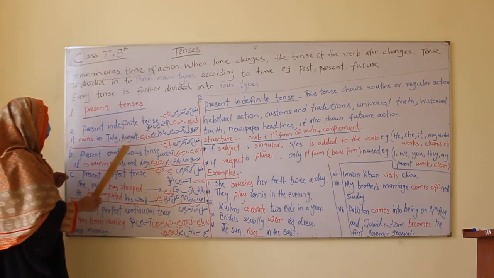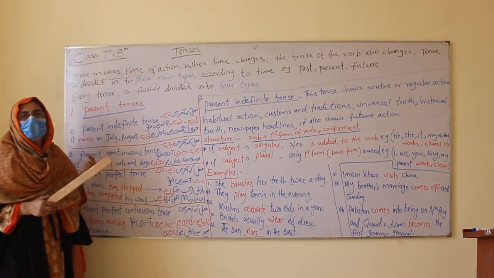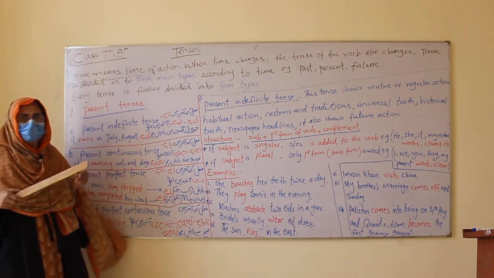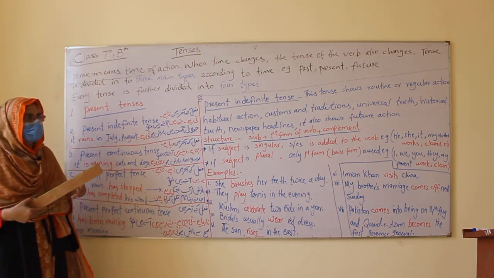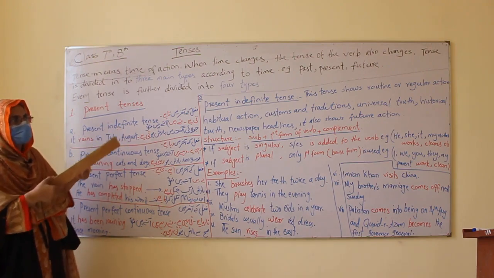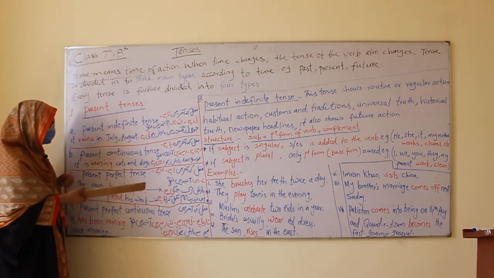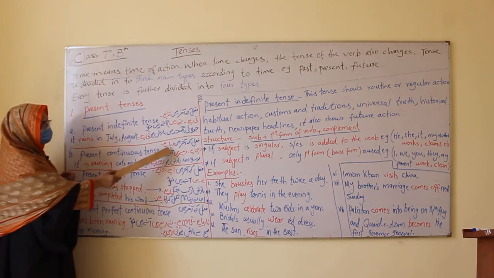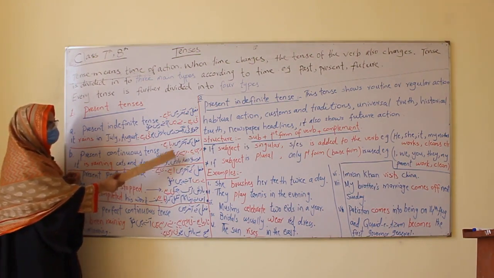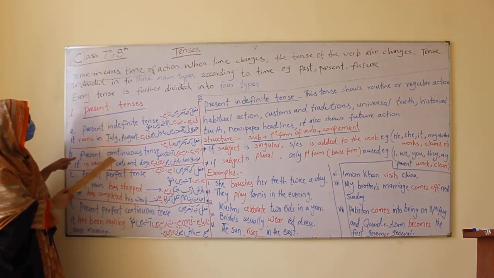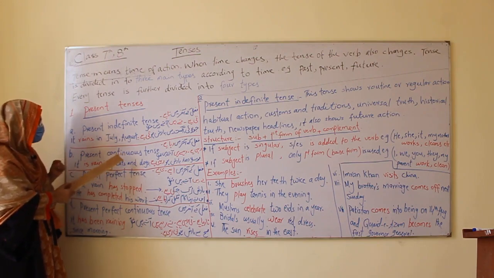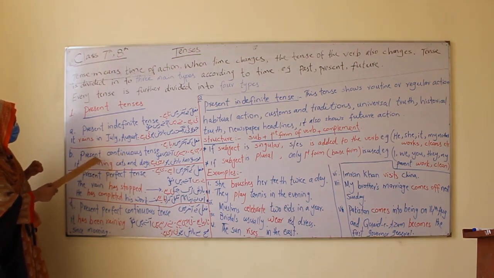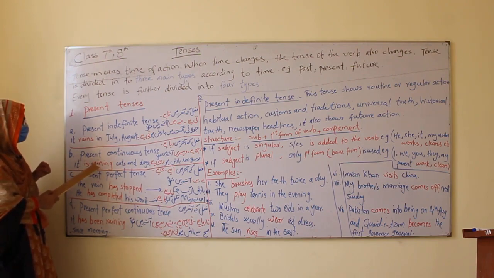What is continuous tense? Continuous means going-on actions. What's happening now, at the moment? Like what I am doing now, I am teaching. What you are doing, you are listening to me. What the workers are doing, they are bringing the chairs to the classrooms. So it takes raha hai, rahi hai, rahe hain, and so on. And whenever you listen to the word continuous, there must be an ing verb. Then if it is present, is, am, are before that, and if it is past, was, were.